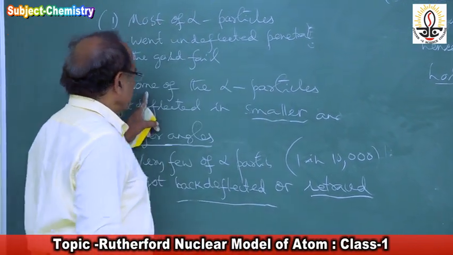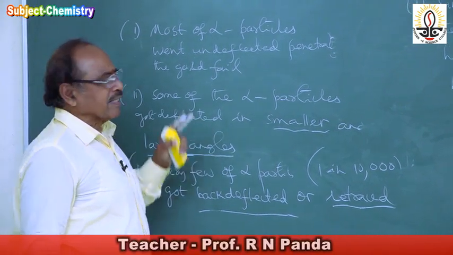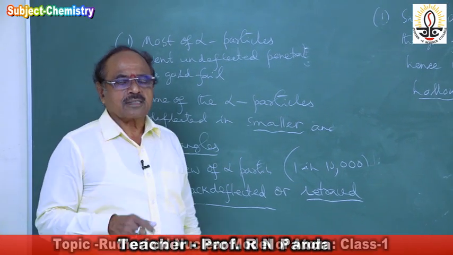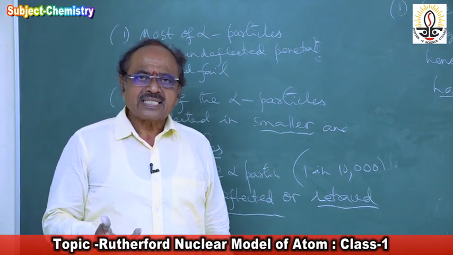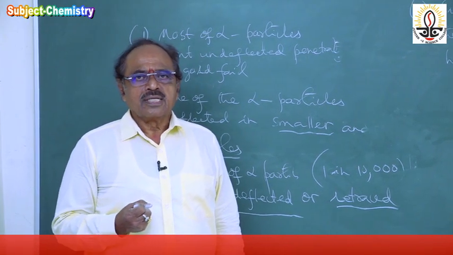Then the second observation: some of the alpha particles got deflected in smaller and larger angles. What are alpha particles? They are positively charged. What does the atom consist of? Atom consists of protons and electrons.